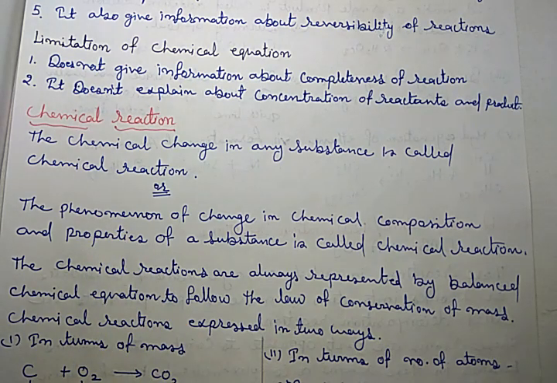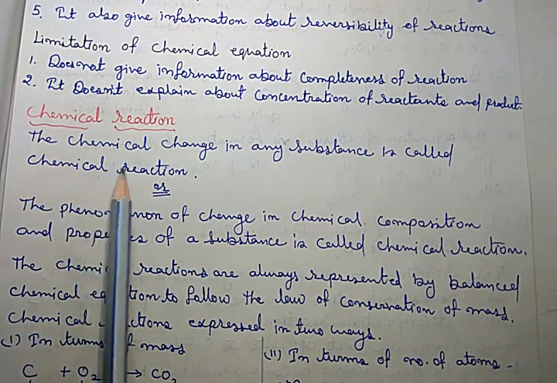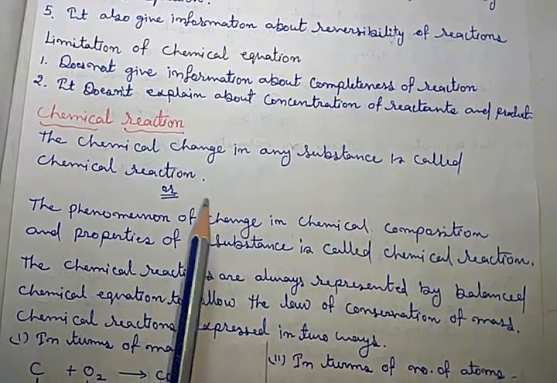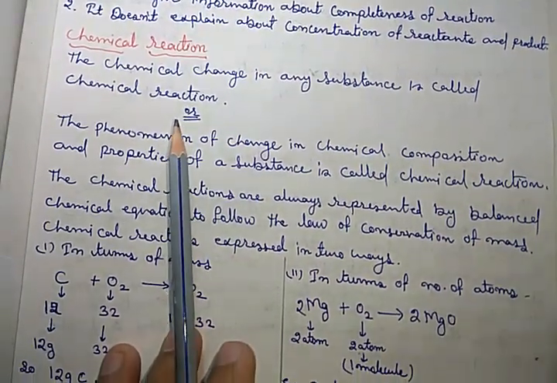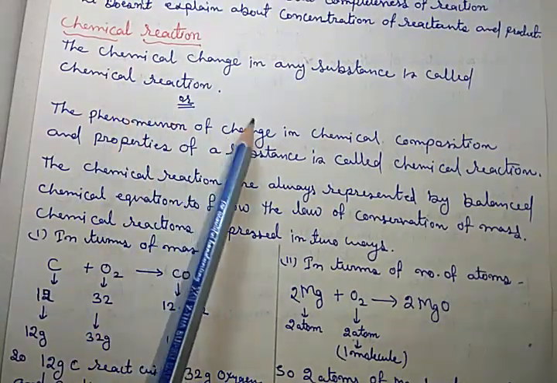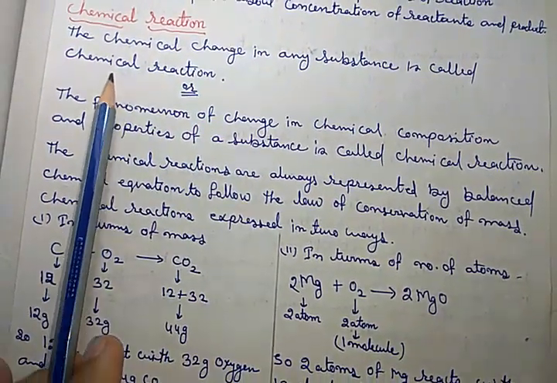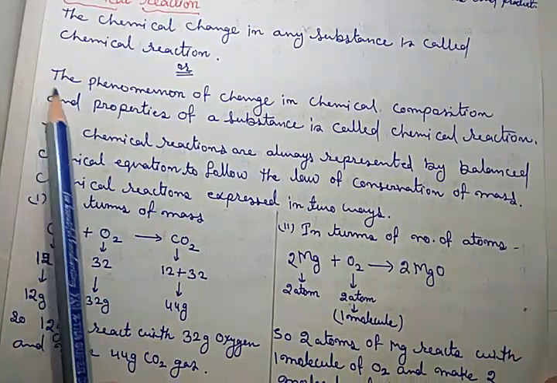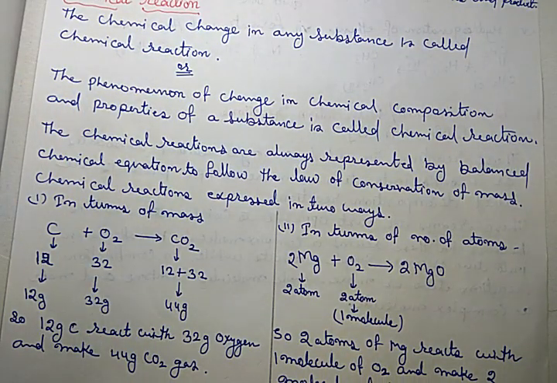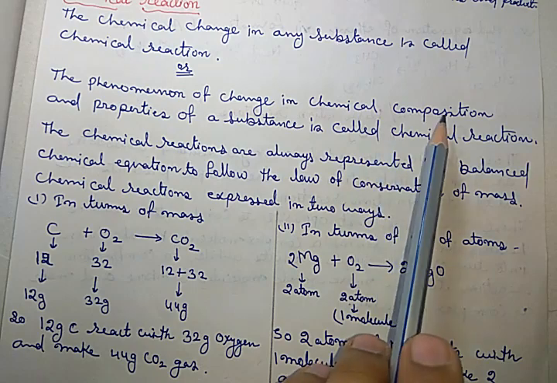Chemical reaction. A chemical change is called a chemical reaction. This is the shortest definition of a chemical reaction. I'm repeating, a chemical change in any substance is called a chemical reaction. Got it? Now the second definition we can use is the phenomenon of change in chemical composition, because as you